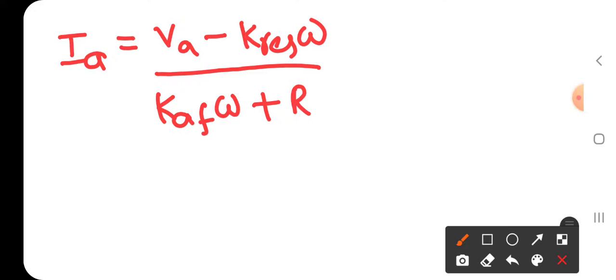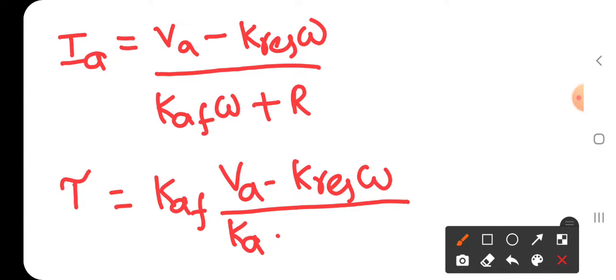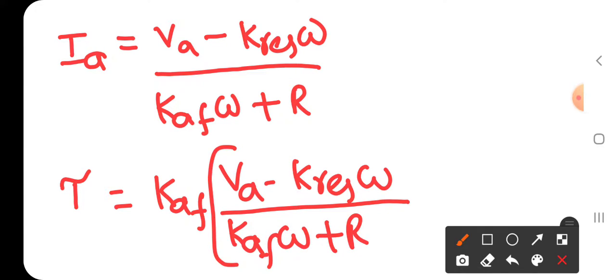So now if you substitute this in the torque equation, torque tau is equal to Kaf into Ia square, that is Kaf into Va minus Kres into omega by Kaf omega plus R whole square. Yes, here when omega is equal to 0, then torque is maximum, and when torque is equal to 0, then omega is also maximum.